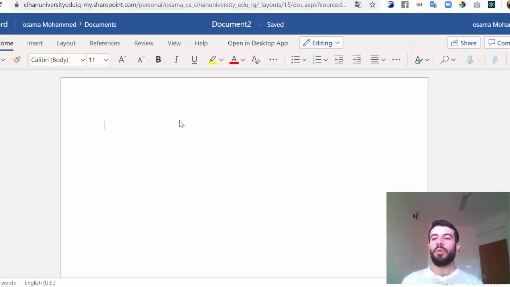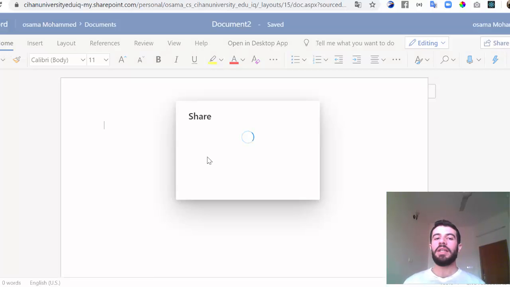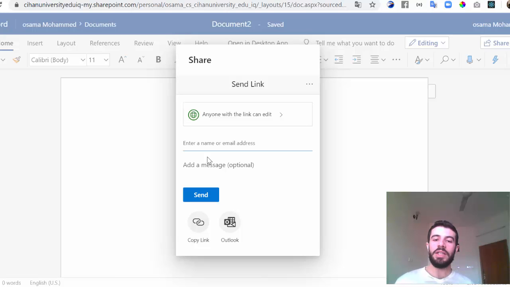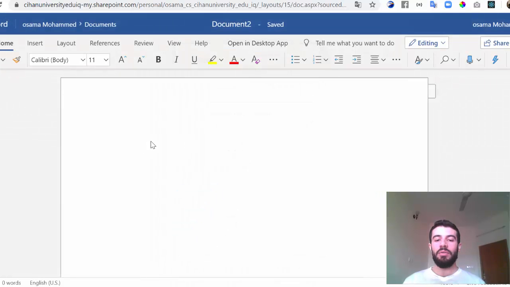So now here you can collaborate with anyone just by sharing. Just go to the share here and write the email address of anyone. For example, we have 3 co-workers. Just write the email address for all those co-workers or friends or classmates, and you can send the file. So when you write here, your friend can see what you write. If he writes something, I can see he is writing. Just like this. Now I cannot demonstrate because there is no one to share with now.